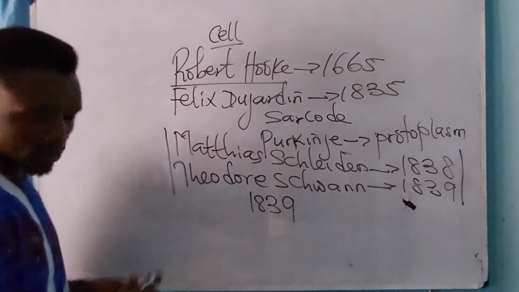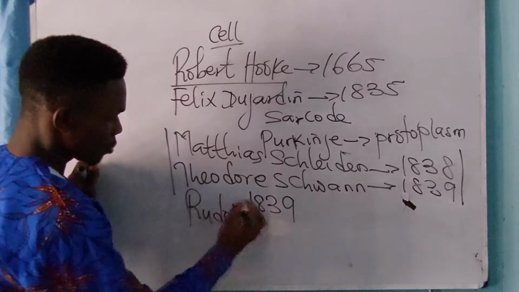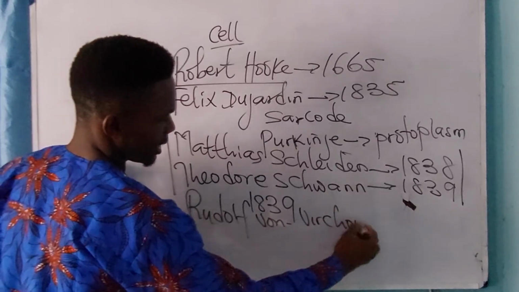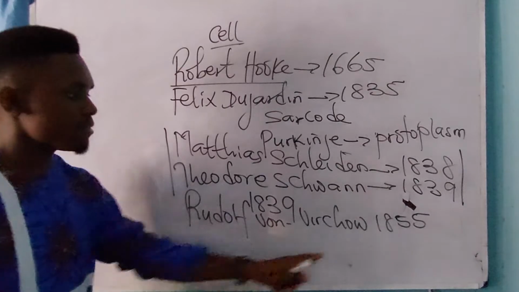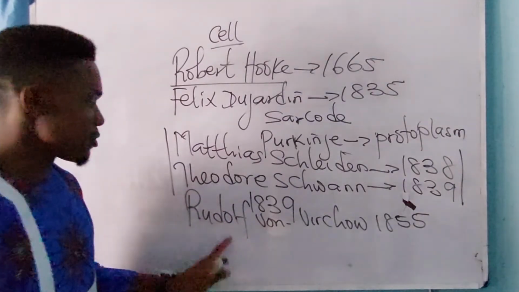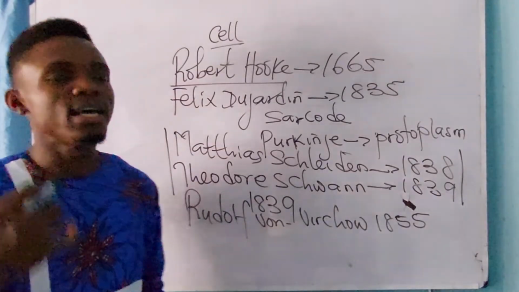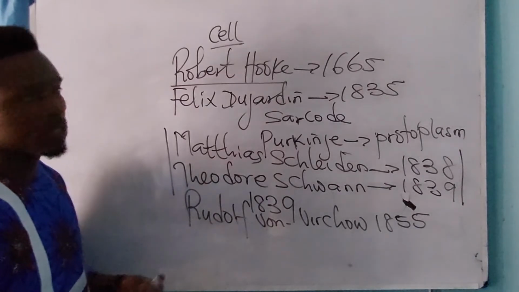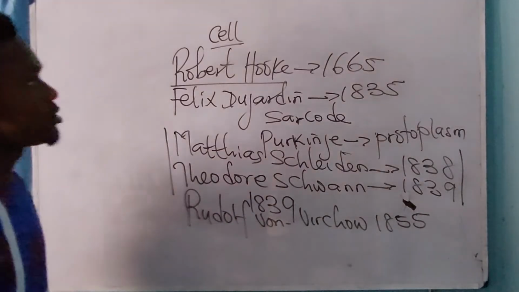Then lastly, Rudolf von Virchow in year 1855 discovered that the cell comes from pre-existing cell. Rudolf von Virchow postulated that the cells come from pre-existing cell. Please, that is all about the history of the cell. Now, what are the cell theory?